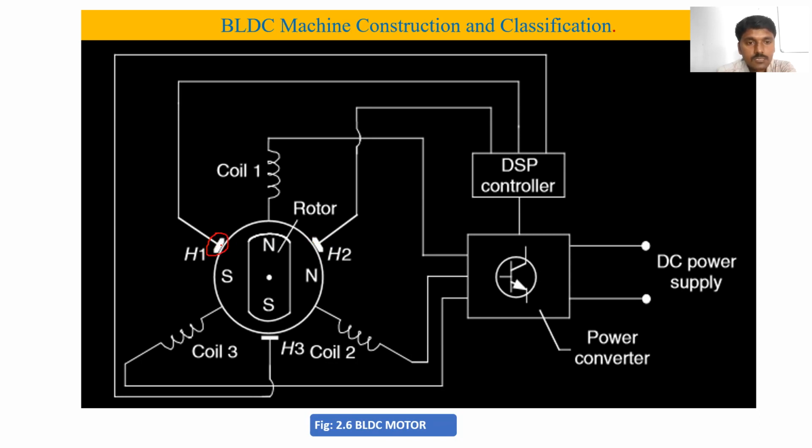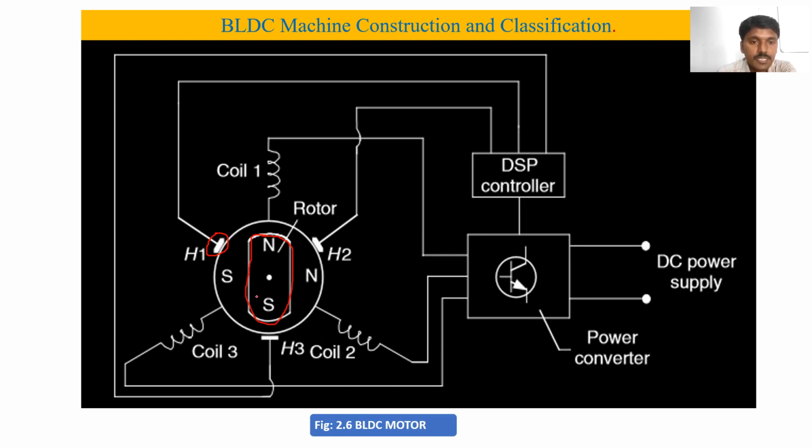These position sensors are mounted on the rotor circuit, and they will identify the position of the rotor, meaning in which position the rotor has stopped. This is the rotor circuit, with the north pole and south pole. This is the permanent magnet.